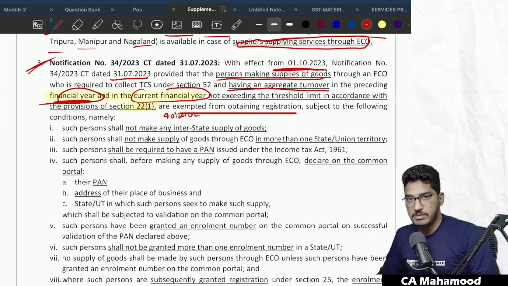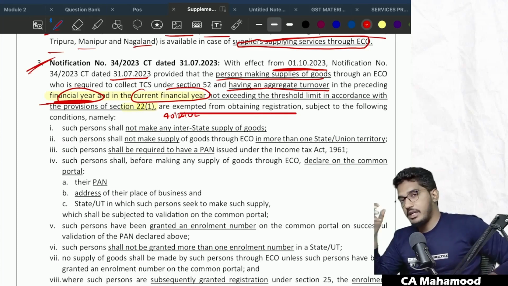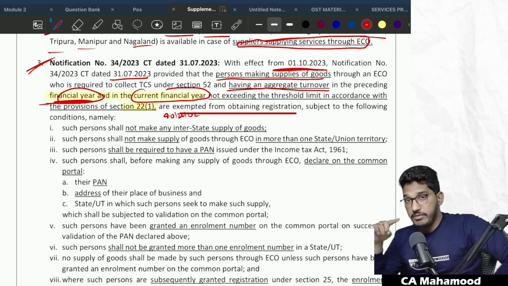If your aggregate turnover in the preceding and current financial year did not exceed the applicable threshold limit, and you are making supply of goods through the e-commerce operator required to collect TCS under section 52, you are exempted from registration, but you have to comply with some conditions.